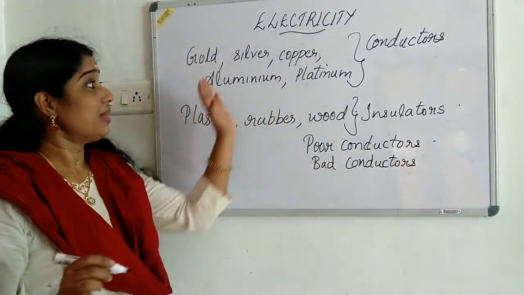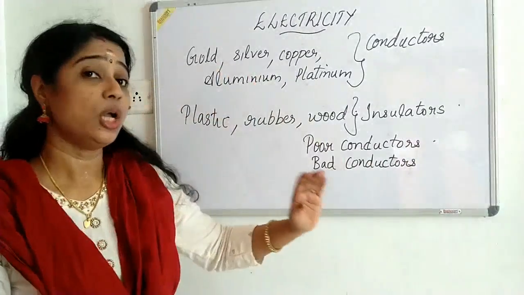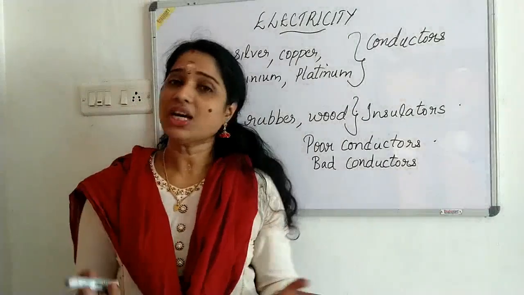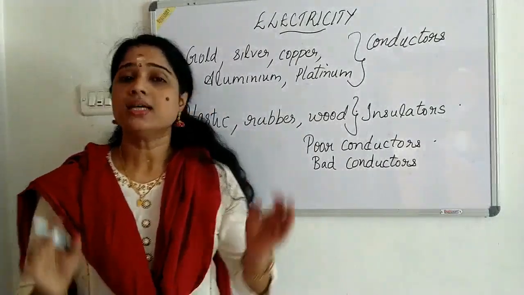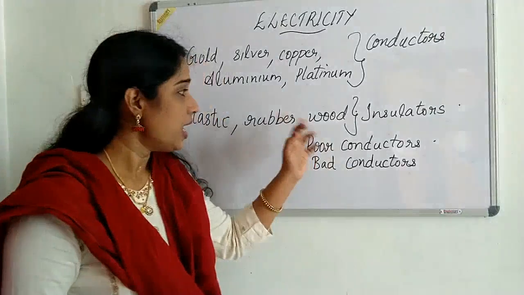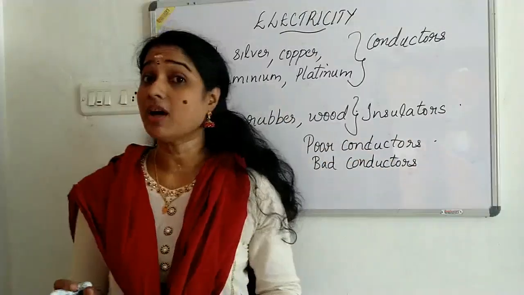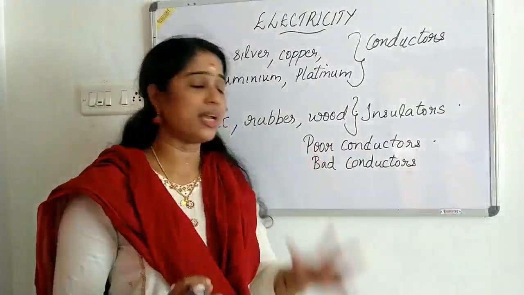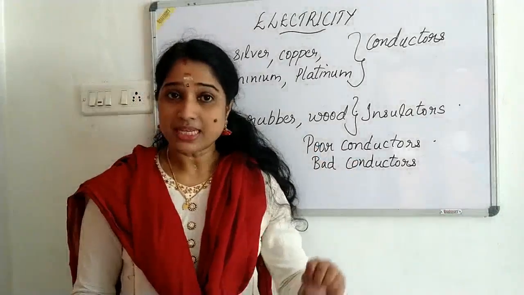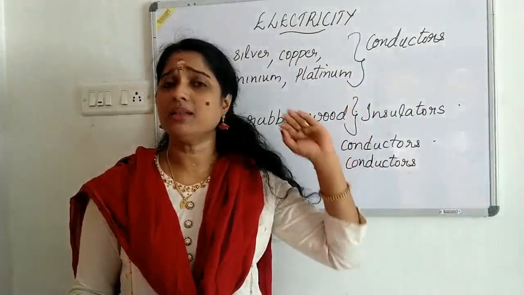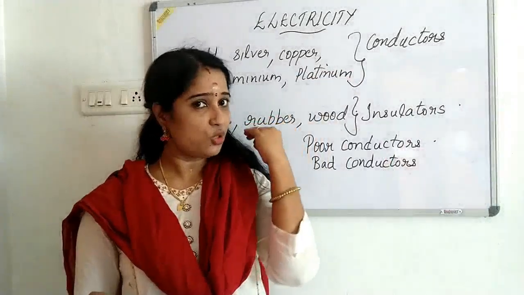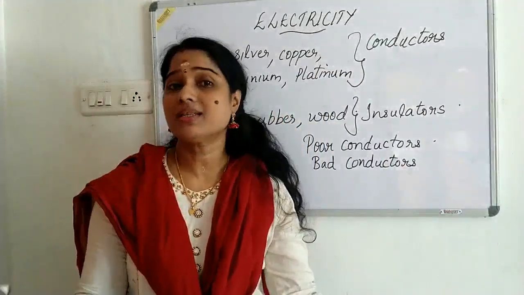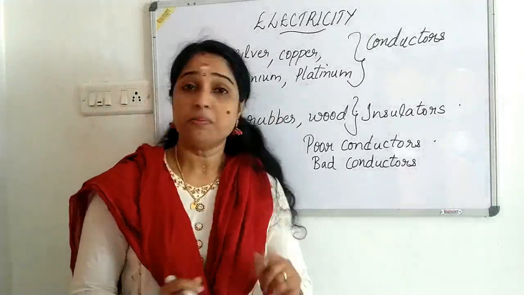The substances that allow electricity to pass through, such substances are known as conductors. And the substances that do not allow electricity to pass through, such substances are known as what? Insulators, or poor conductors, or bad conductors. Is it clear? These are the differences between the substances that allow electricity to pass through them and those that do not.